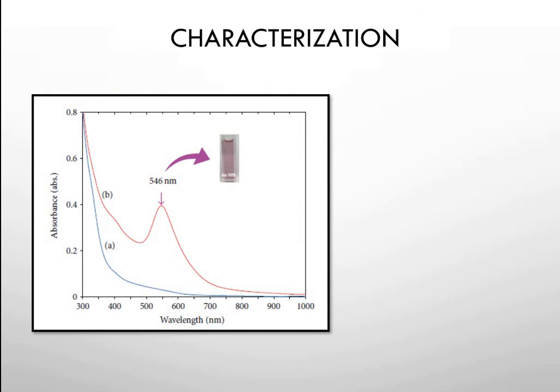This is the characterization method where we have used the UV visible spectrophotometer. This is the absorption curve, and we can see this blue line is for the UV visible spectroscopy of the citrus fruit solution which we have used. And when this is added with the silver ion, there is a sharp increase in the peak at 546 nanometer with the change in the color. So we can see this color change very easily.